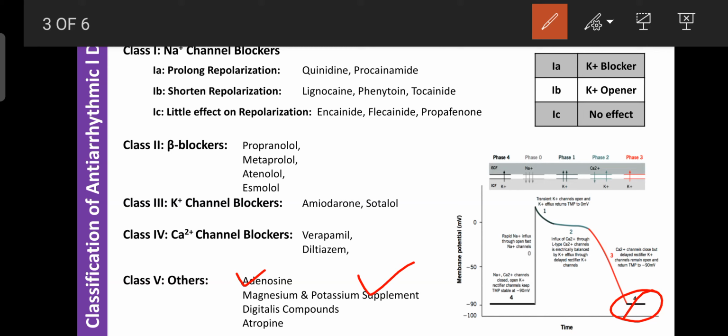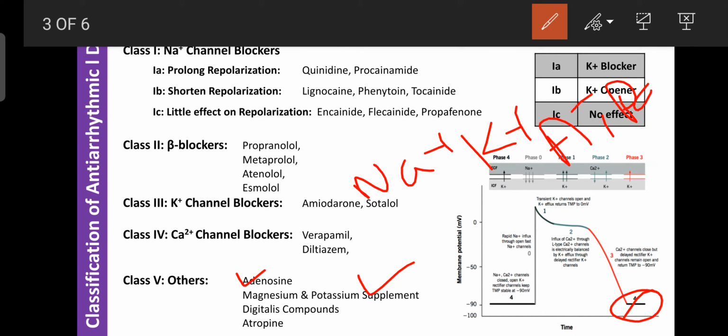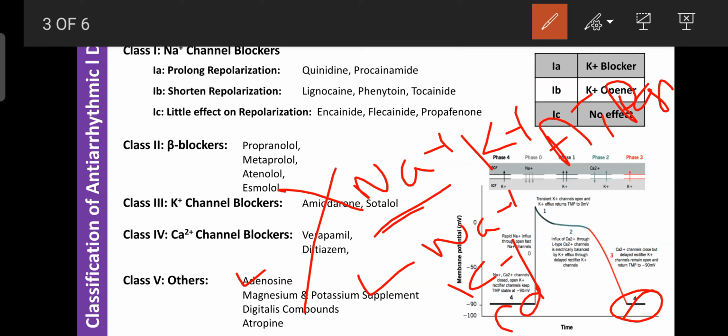potassium supplement. And magnesium: administration of magnesium can act mainly on the sodium potassium ATPase, where it can control the sodium potassium ATPase. Due to that, it can inhibit the entry of sodium, and magnesium mainly blocks the sodium channel, the potassium channel, and the calcium channel.